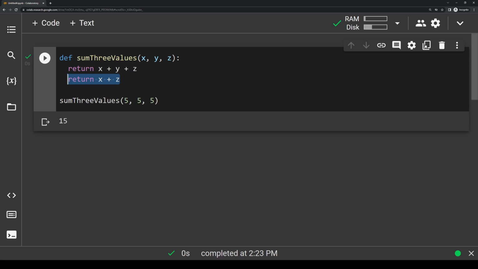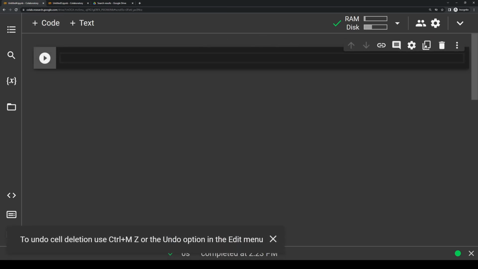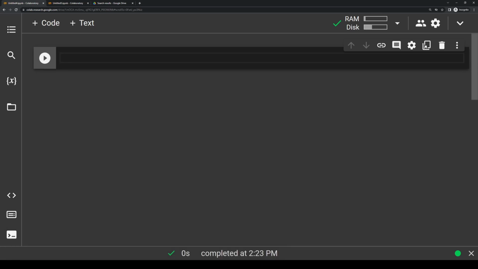To solidify your understanding a bit more, let's do a practice problem. For this practice problem, let's say we have a list that has all ints. So I'm going to go ahead and delete this, make a new code block here. So we're going to have a list that has all ints. Let's just call it my list, and let's just do 5, 2, 9, and 6. And our goal is to write a function that can find the highest number out of this list.